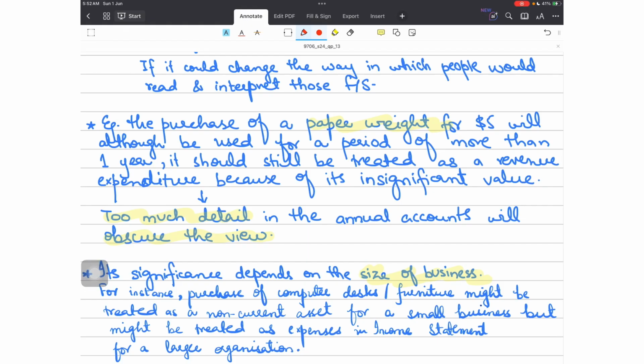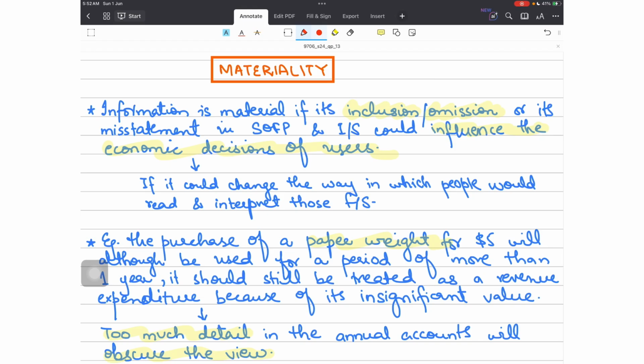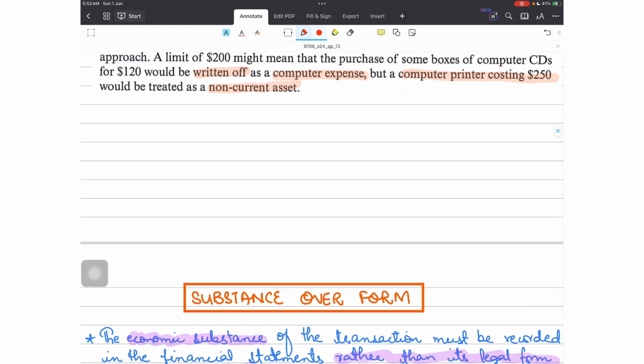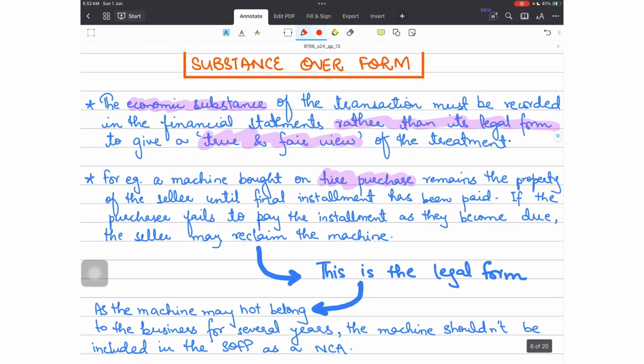Of course, it depends upon the size of the business and the operations of the business as well. Some might treat this as a non-current asset, usually the smaller businesses, but some won't. So this is the concept which affects the interpretation of the financial statements by including or not including some information. So this is our answer, but let's have a look at substance over form as well.